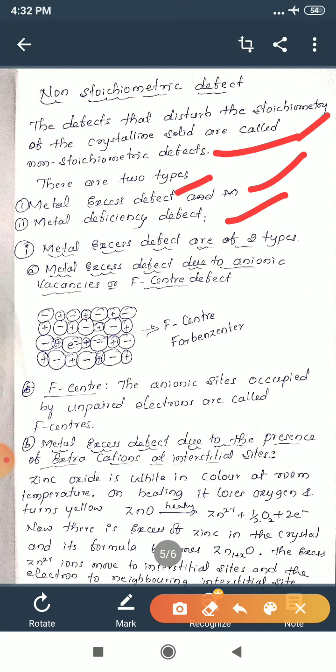One is metal excess defect due to anionic vacancies or F-center defect, and another one is metal excess defect due to the presence of extra cation at interstitial sites. Let us study one by one. First one, metal excess defect due to anionic vacancy.